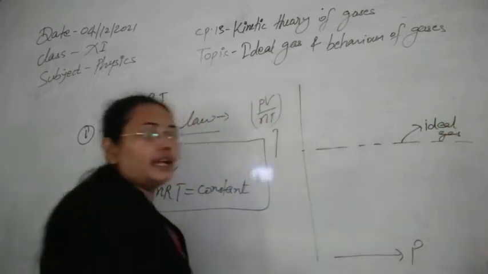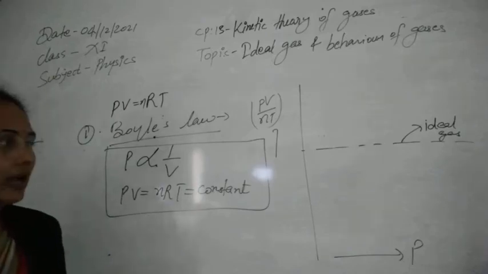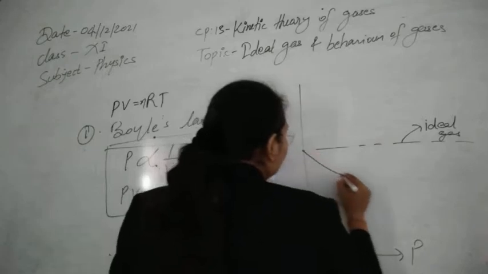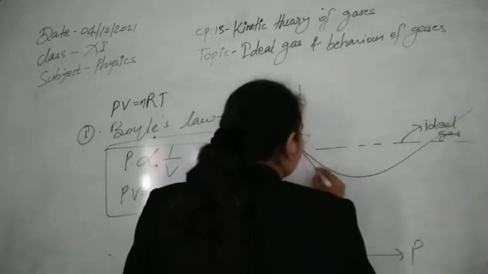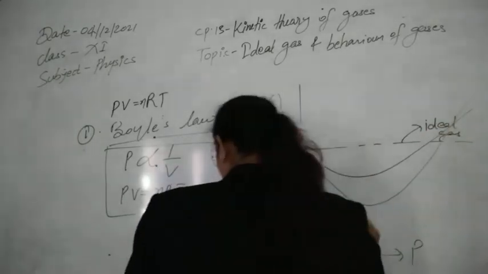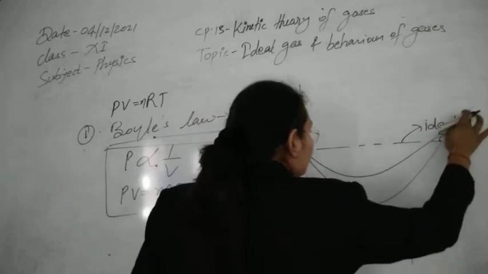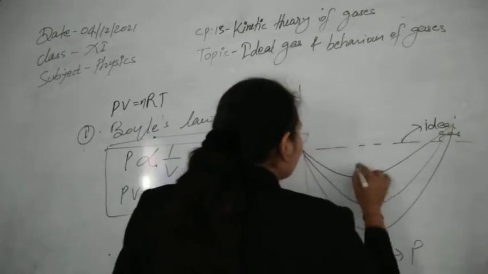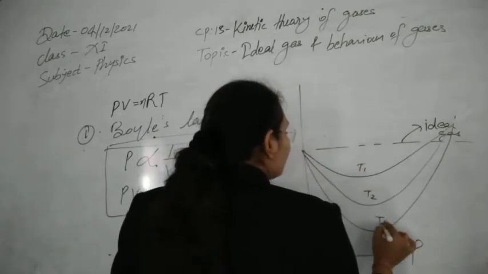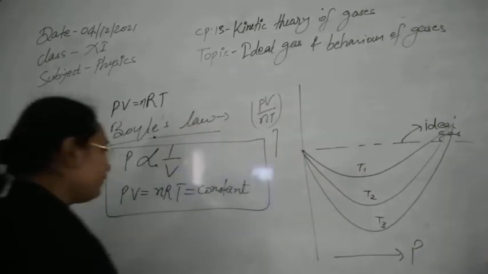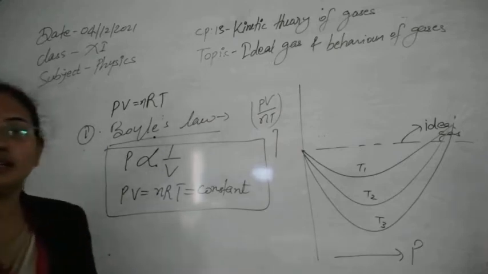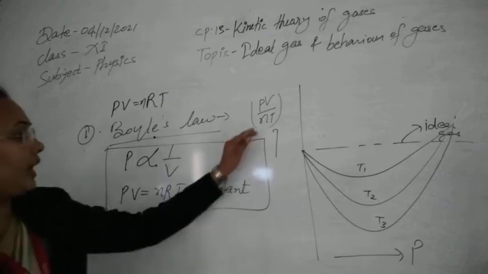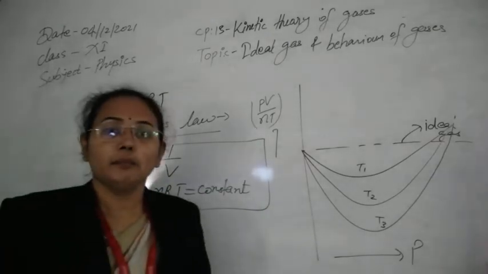This is the graph for the ideal gas. But for the real gas, if we start to vary the temperature, we will observe this kind of graph. This is T1, T2, T3 temperature, where T1 is greater than T2, and T2 is greater than T3. This is the PV by nT curve against pressure.